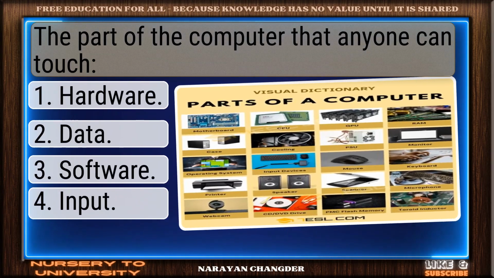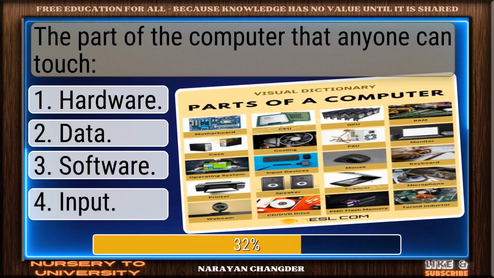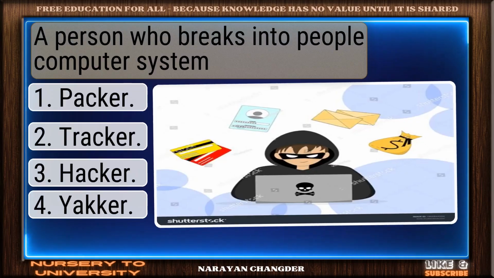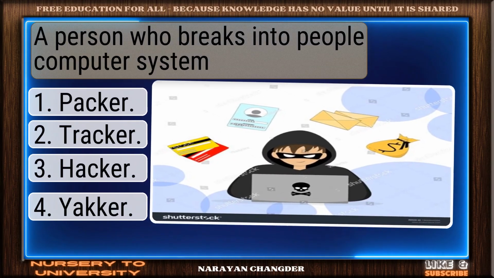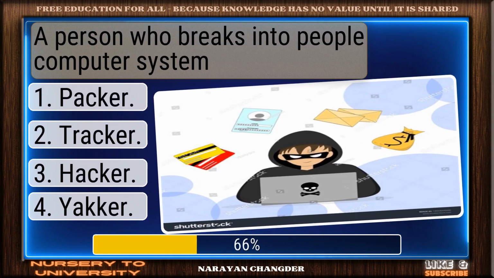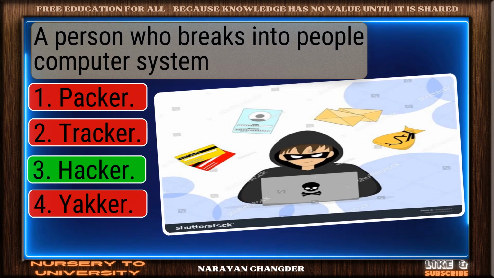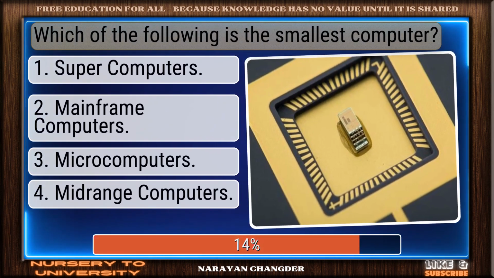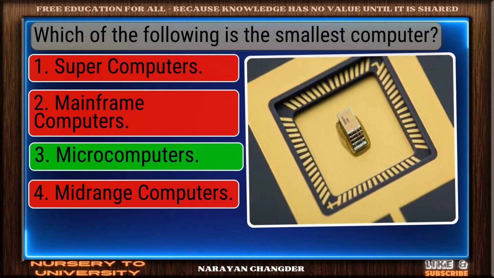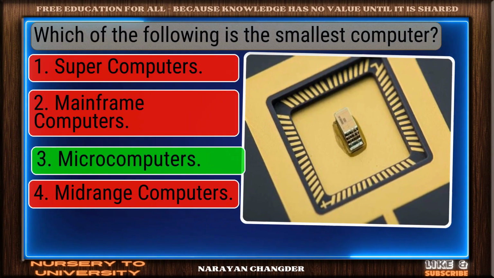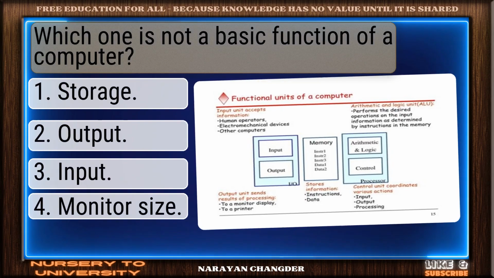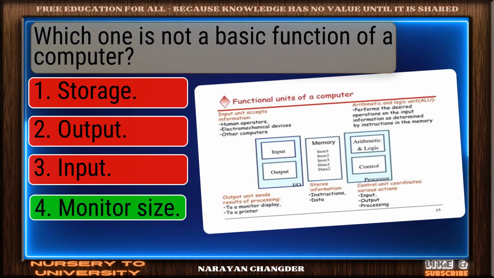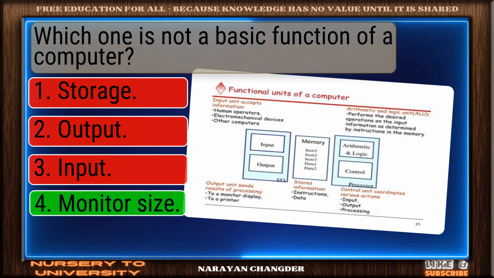The part of the computer that anyone can touch. Nice selection. Hardware is correct. A person who breaks into people's computer systems. Perfect. Hacker is the one. Which of the following is the smallest computer? You chose microcomputers. Correct. Which one is not a basic function of a computer? Well done. Monitor size is right.